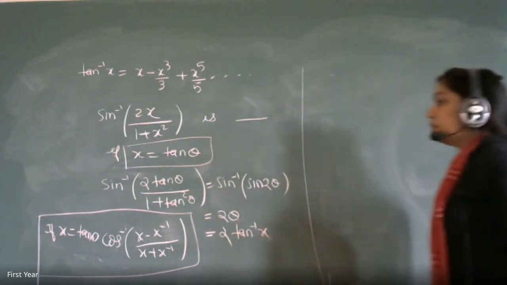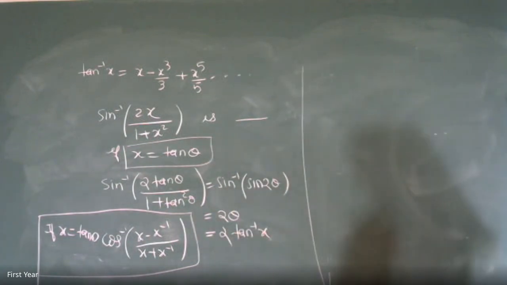It's quite simple, easy. We can get the answer. What are you going to do? You have to put x is equal to tan theta and simplify it. And tell me then what's the equation that you get inside the bracket. Ma'am, inside the bracket do we get minus cos 2 theta?